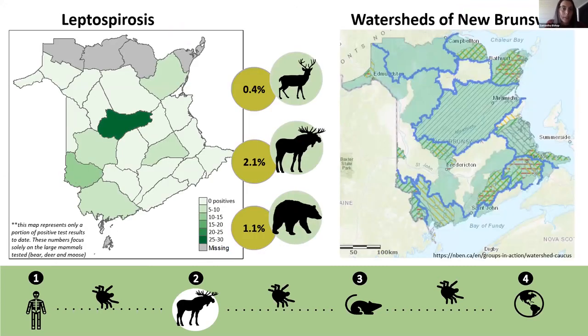So I have created a map to show this a little bit better. On the left is a map of New Brunswick, split into sections based on the wildlife management zones. It shows the incidence rate of Leptospira interrogans based on the test results from white-tailed deer, moose, and black bears only. 0.4% of white-tailed deer, 2.1% of moose, and 1.1% of the black bears were positive for Leptospira interrogans. The map to the right shows the watersheds of New Brunswick, which I wanted to draw attention to